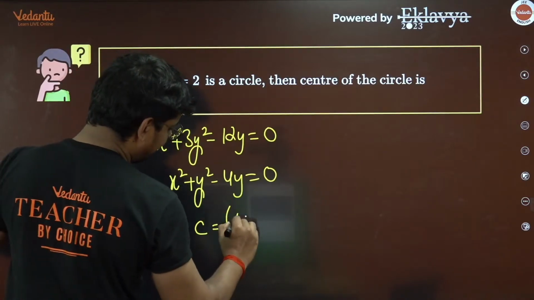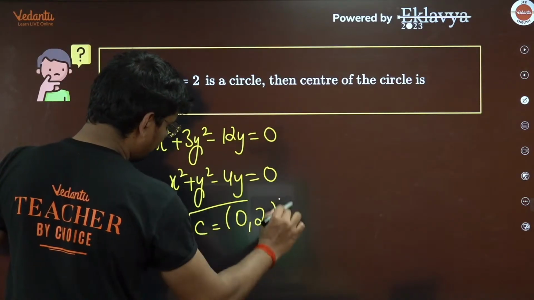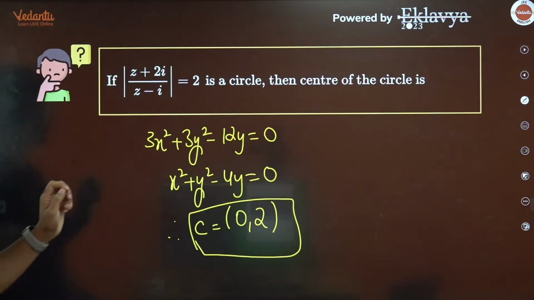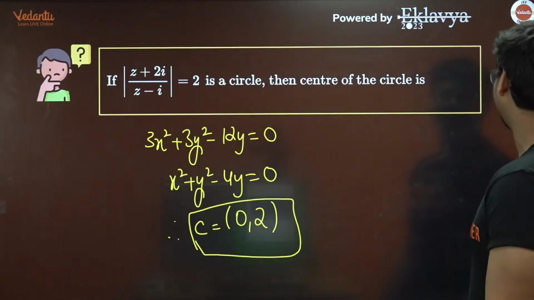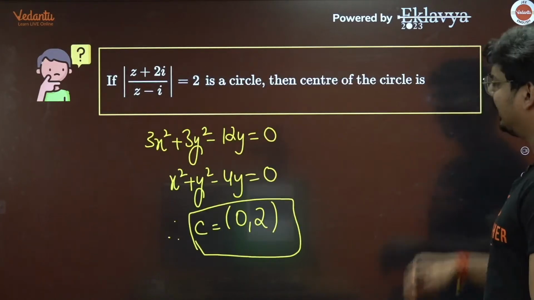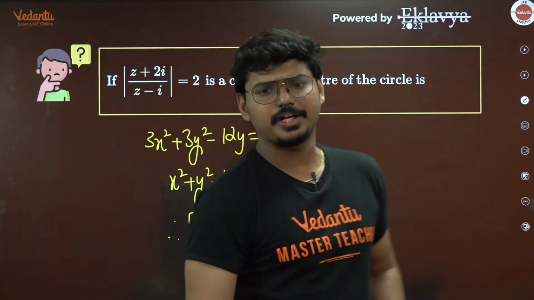Therefore, what is the center, guys, here? 0, 2. The right answer for this question is 0, 2. So is this clear for everyone out there?